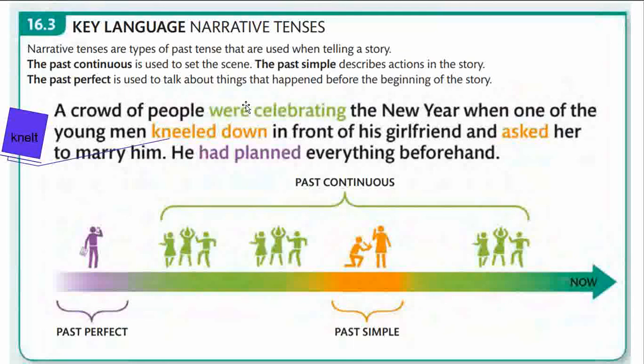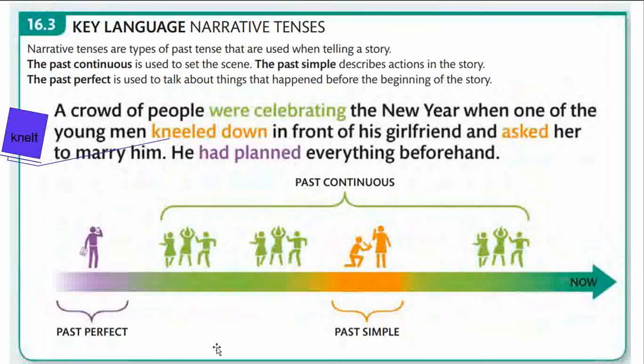A crowd of people were celebrating the new year when one of the young men kneeled down or knelt down, both are correct, knelt down in front of his girlfriend and asked her to marry him. He had planned everything beforehand. Now let us analyze the tenses.